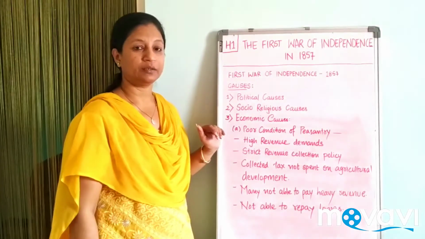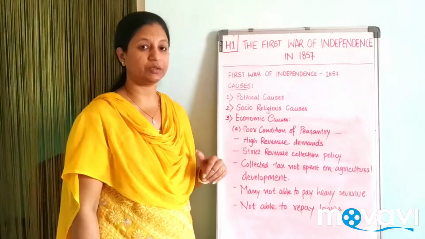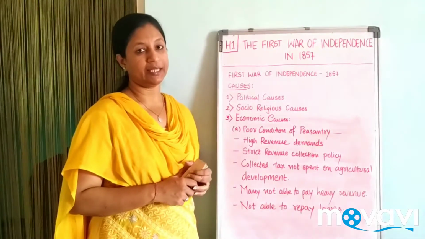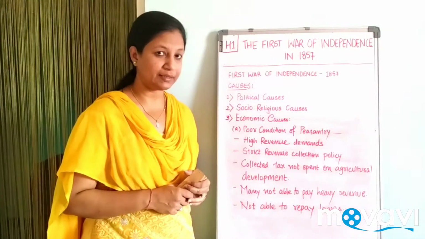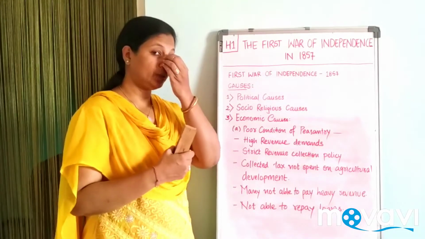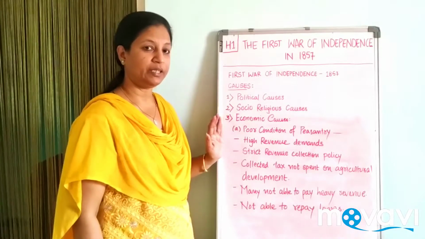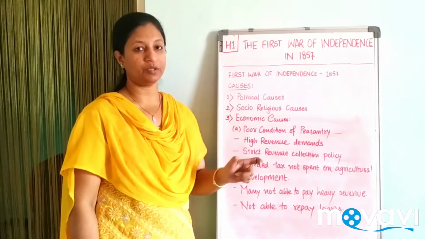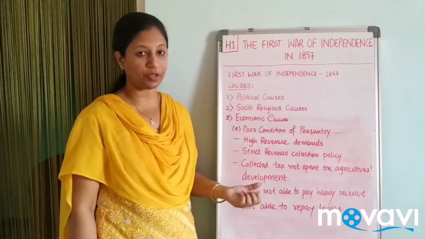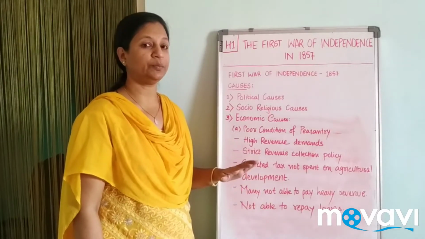High revenue demands. Whenever you collect revenues or taxes in a country, you have to make a calculation according to the production of the country. Here the British gave a fixed number and you were supposed to pay the tax. The problems were not considered by the Britishers.